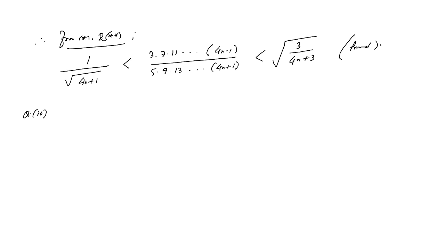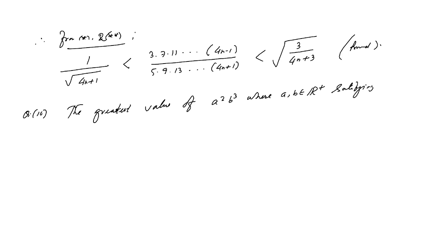The question is: the greatest value of a squared b cubed, where a, b are positive real numbers satisfying a plus b equals 10, is option A 3, 4, 5, 6, option B 4, 3, 5, 6, option C 5, 4, 3, 6, and option D 6, 5, 4, 3.